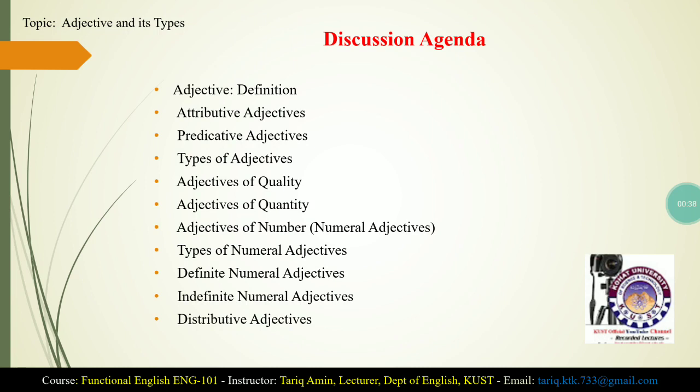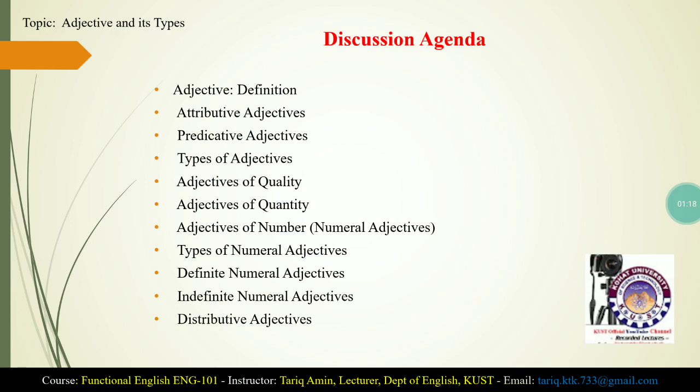Look at the discussion agenda of this class. First of all, we will define what an adjective is, and after that we will discuss attributive adjectives, predicative adjectives. Then we will come to the different types of adjectives, that are adjectives of quality, adjectives of quantity, and adjectives of number. Today we will discuss just these three types of adjectives. Due to the shortage of time, it would be highly difficult for us to cover all the types of adjectives. That is why we will discuss just these three types of adjectives.